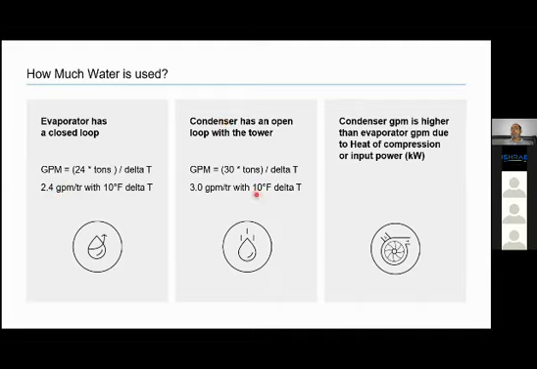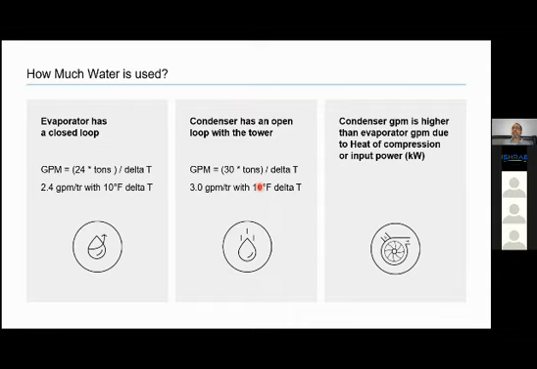Condenser has an open loop. We have a cooling tower which is exposed to atmosphere, right? And here we talk about a typical formula, 30 into tons divided by delta T. 3 GPM per ton with 10 degree Fahrenheit delta T. It is not precisely 10 degree, it may be 9.3, 9.4, close to that. But just to give high level understanding.